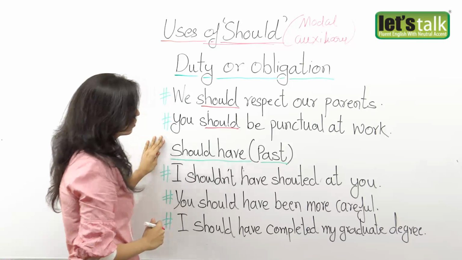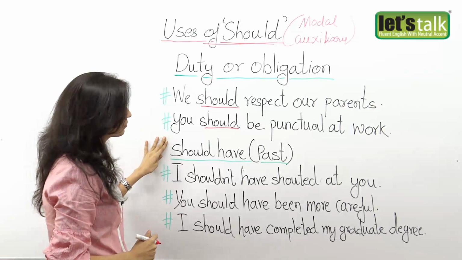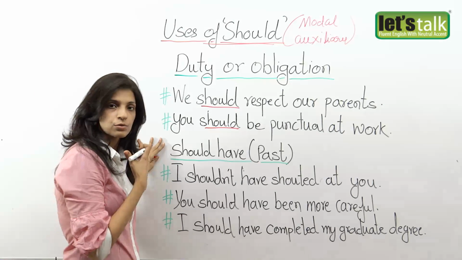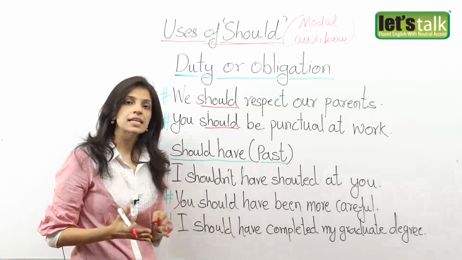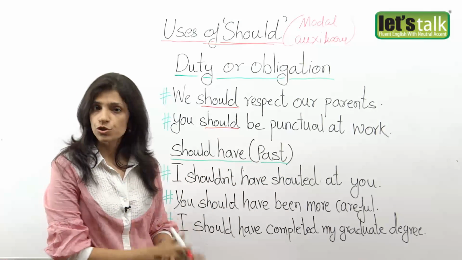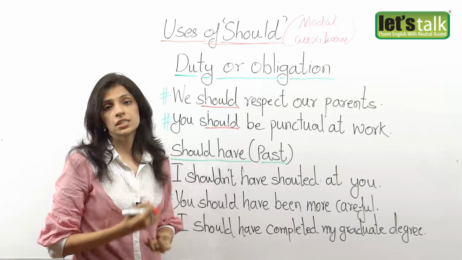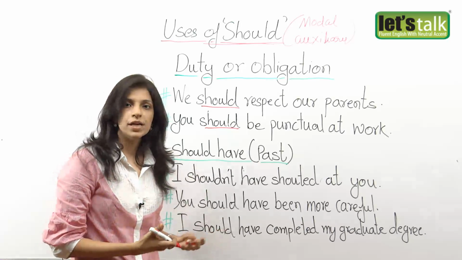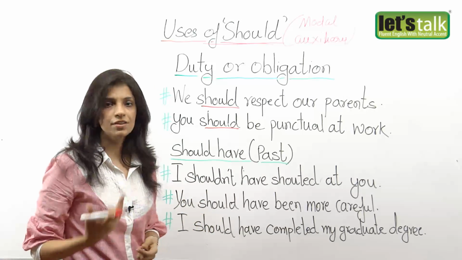Okay, now let's take a look at should have. Now should have is something that you use when you want to talk about something in the past. Now basically it could be something that you were supposed to do but didn't do. It could be a mistake you made, or something that you did and you really regret it.